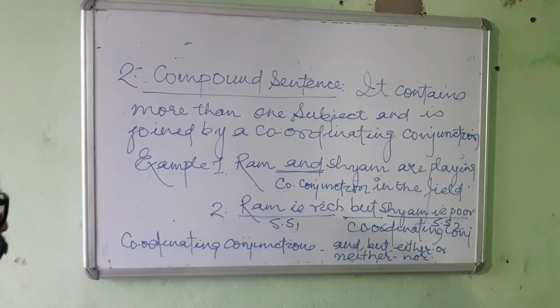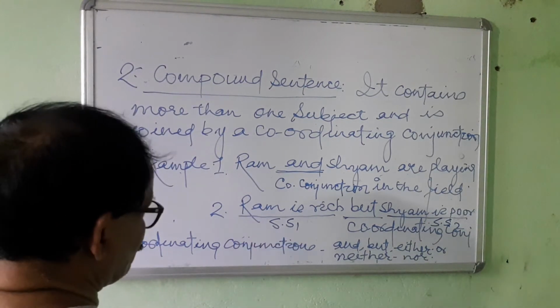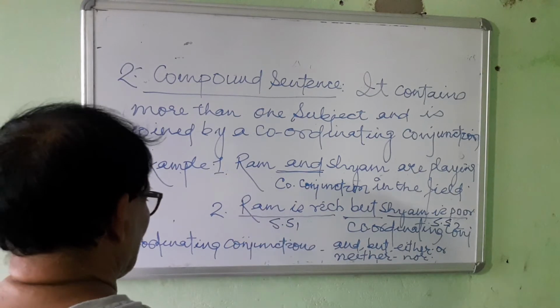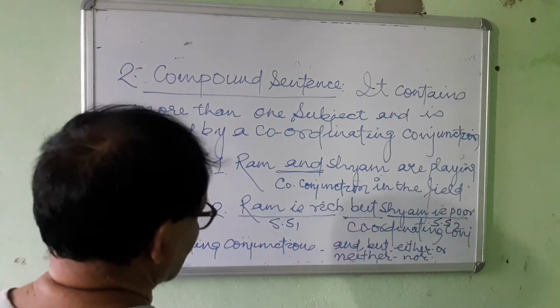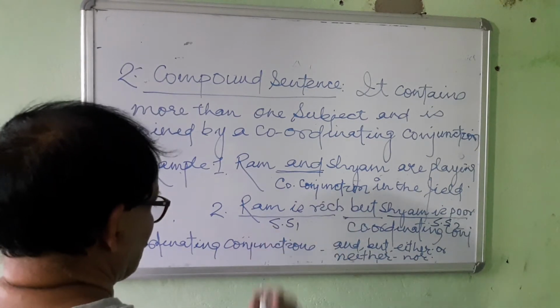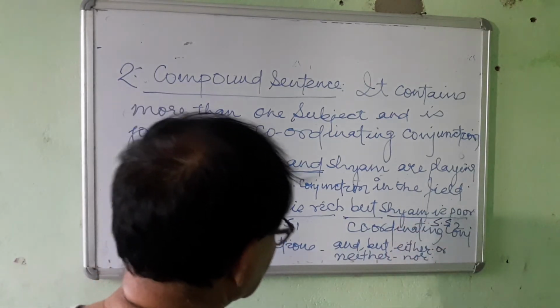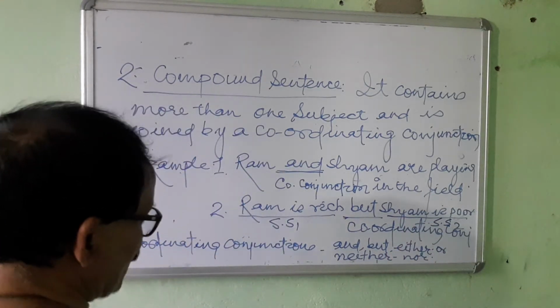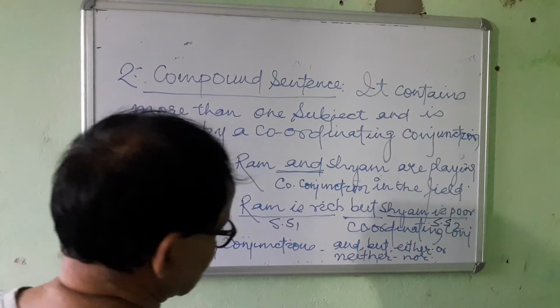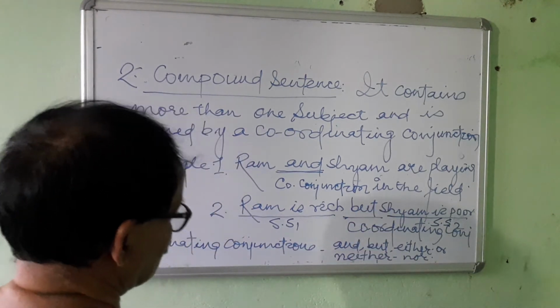So the function of the compound sentence is the composition of a compound sentence by the use of coordinating conjunction, but, where Ram is rich, simple sentence number one, Shyam is poor, simple sentence number two, and both the simple sentences have been joined by the coordinating conjunction, but.